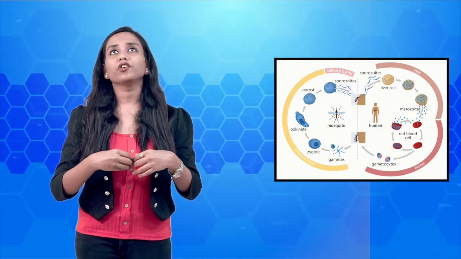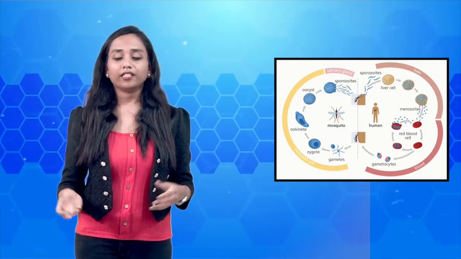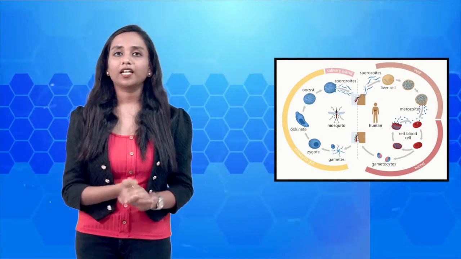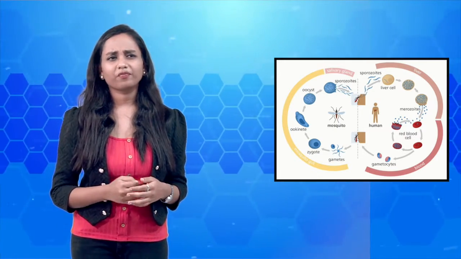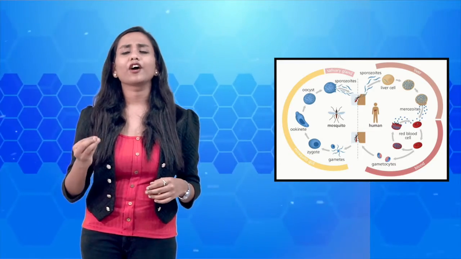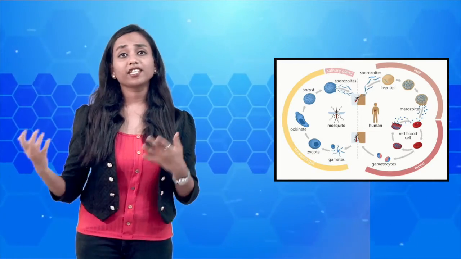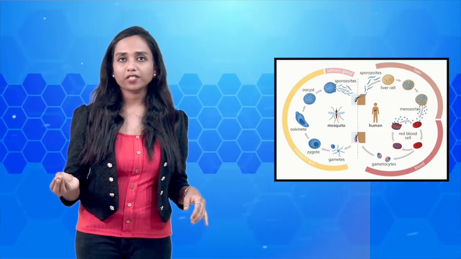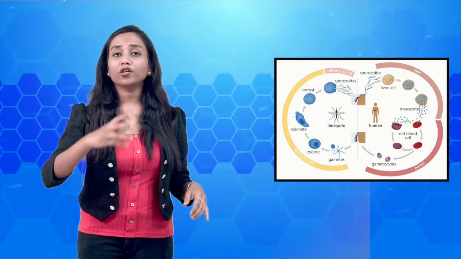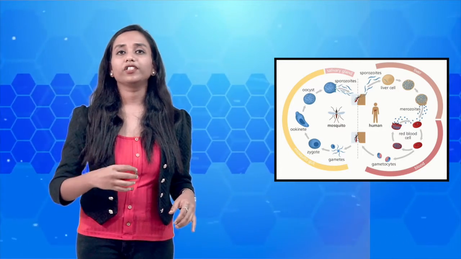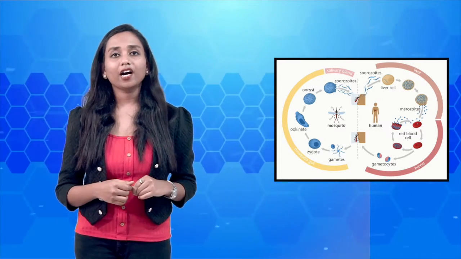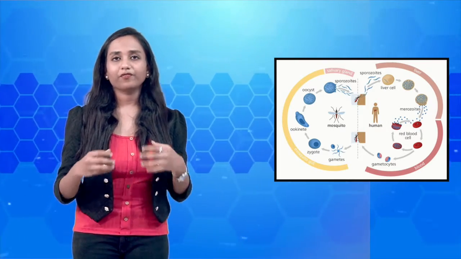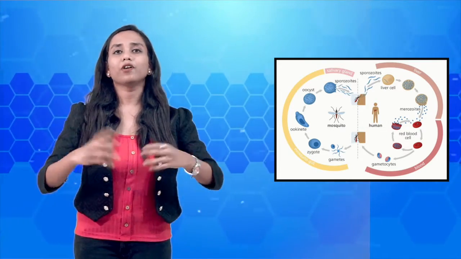And when the RBC bursts, the gametocytes are released. Now in the blood of the human, there are male and female gametocytes. When some other mosquito bites the person, these gametocytes enter the mosquito's body. Now fertilization occurs, a zygote is formed, and an oocyst develops in the midgut of the mosquito. In the oocyst, sporozoites develop. Once the sporozoites develop, the oocysts burst.